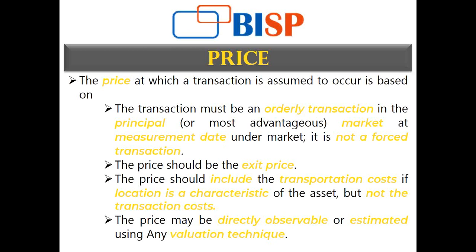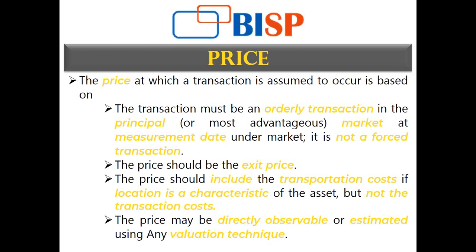Orderly transaction means the market is the principal or the most advantageous, and the market participant is able, motivated, independent, and has reasonable understanding. That is what orderly transaction means. And the price should be the exit price, not the entry price, not what the entity purchased it for, but what it is going to sell it for. If today I need to sell my asset, what is the price? It should be the exit price.